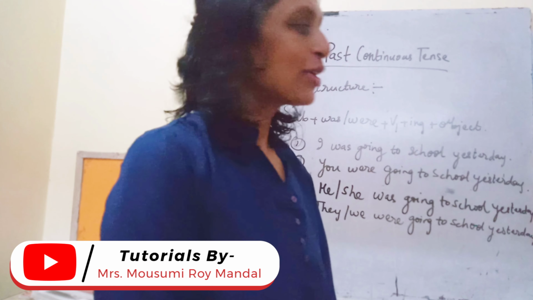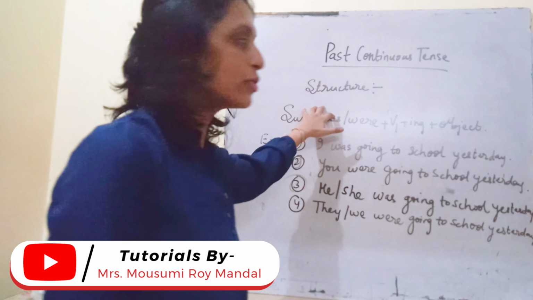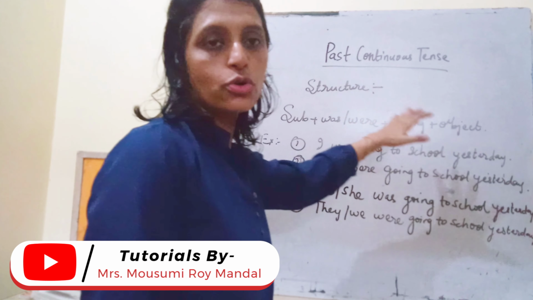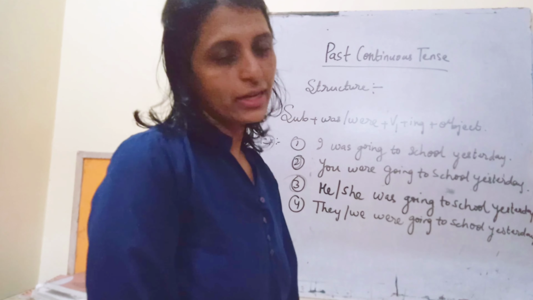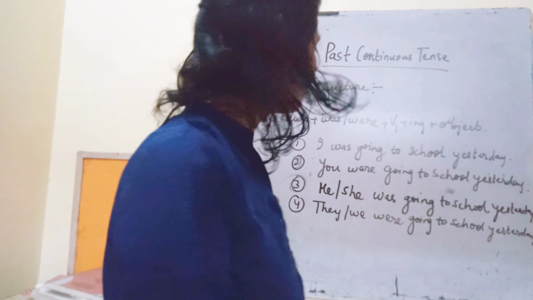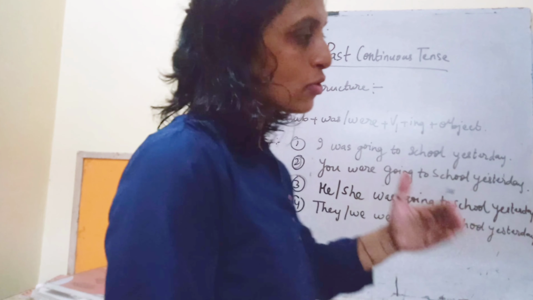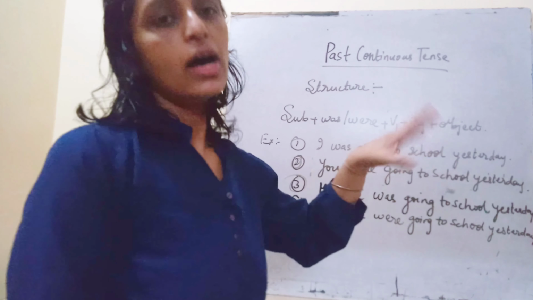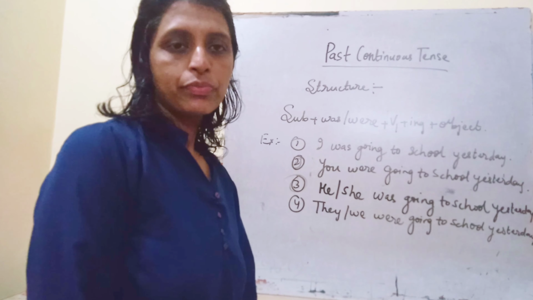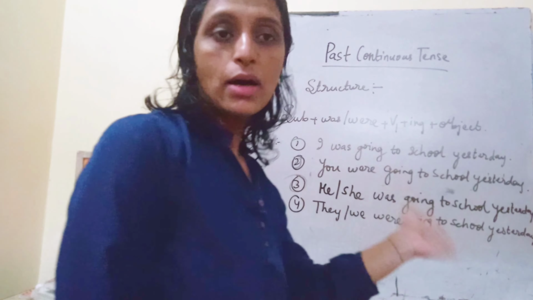Okay, I'm going to continue with the past tense, and today I'm going to tell you about the past continuous tense. I'm going to tell you the structure, how to form the negative and interrogative form of past continuous tense. Okay, past continuous tense, when we use it for कोई काम जो बीते समय में चल रहा था. Okay, कोई काम, any work that was going on in the past.